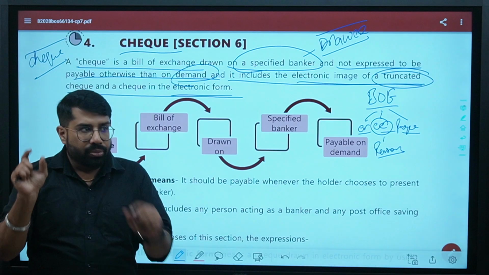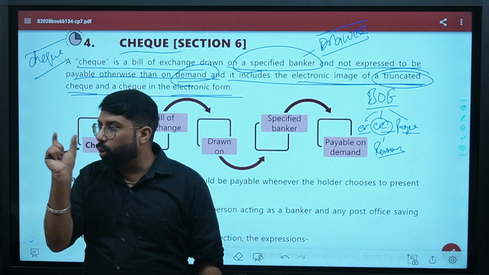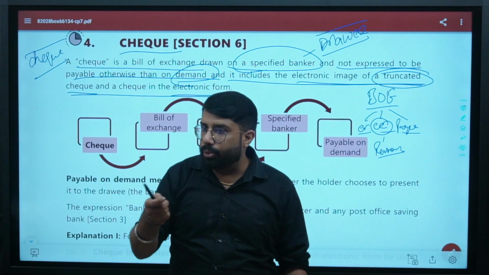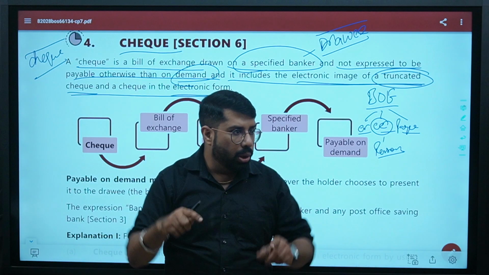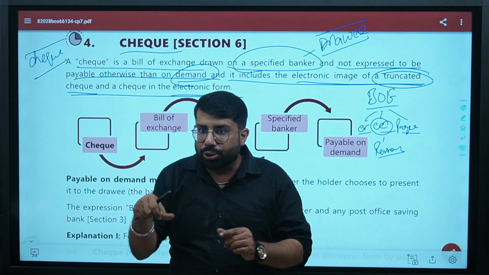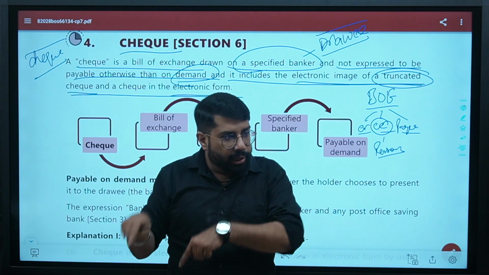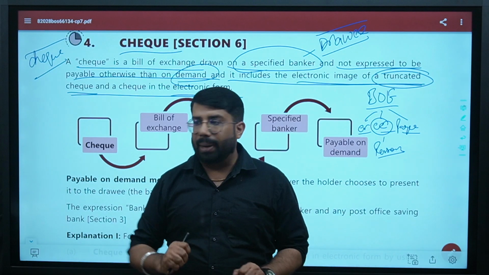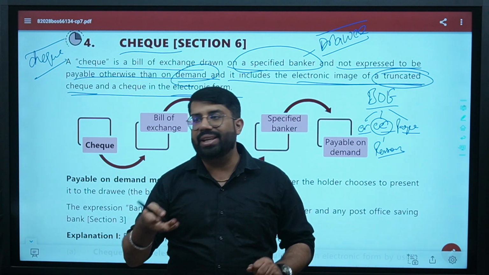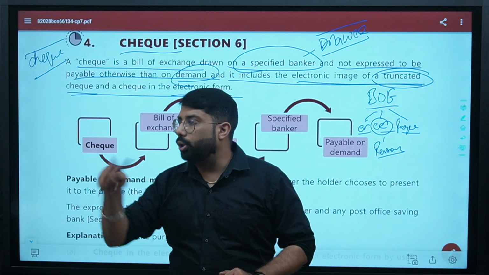After filling it, that DSC you have, that USB token, you have to insert that USB token in your device, like your laptop or maybe the PC you are working on, right? The moment that USB token is attached to your device, it will automatically read that token and ask you for your password. Are you clear? That password is what we call the private key. Private key means your private password.